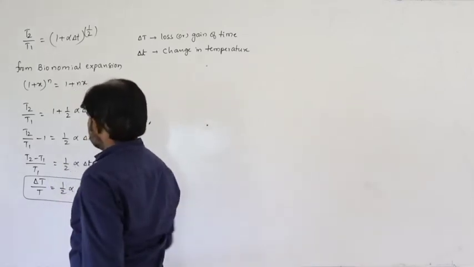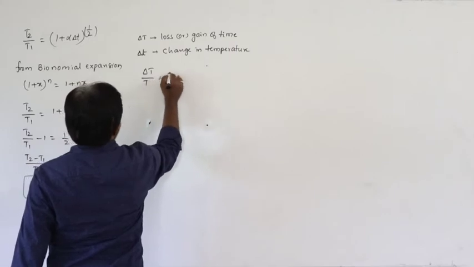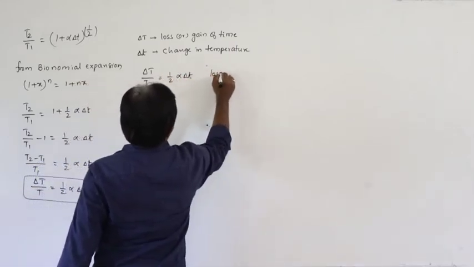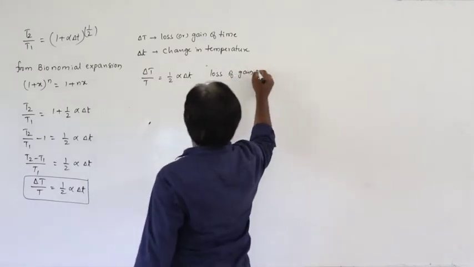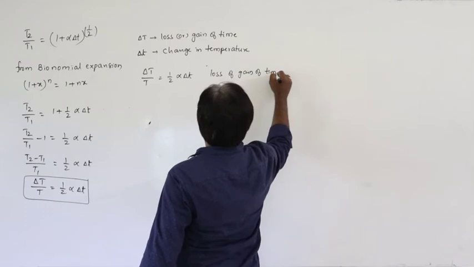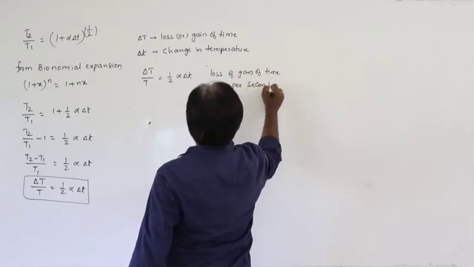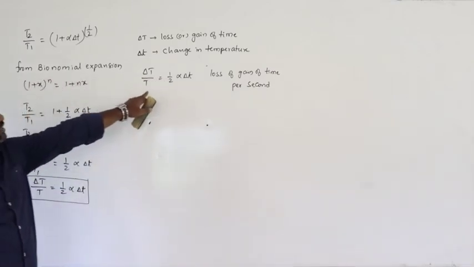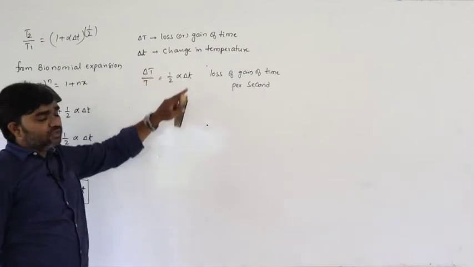So delta T by T is equal to half alpha delta t.